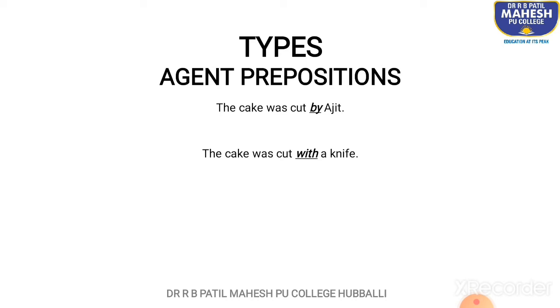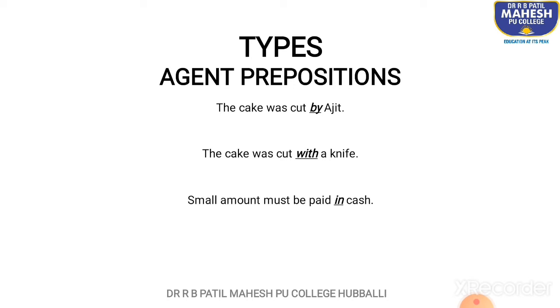So, when we talk about a particular thing which is used as a tool or instrument to do something, which acts as an agent, then we use the preposition with. So with is an agent preposition here because it speaks of the instrument, the knife with which he cut the cake. All right.